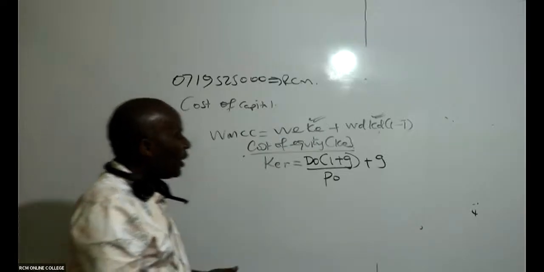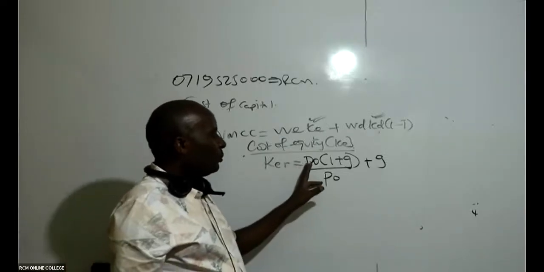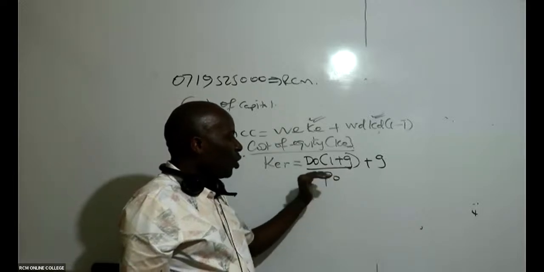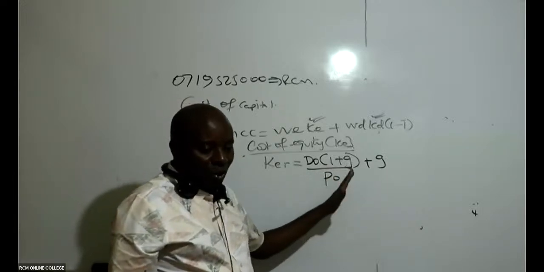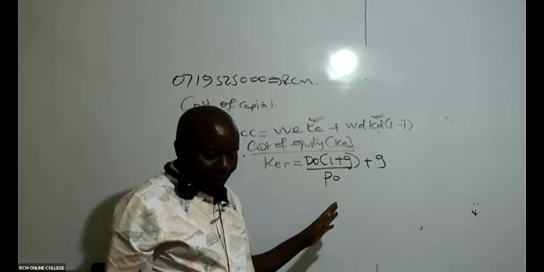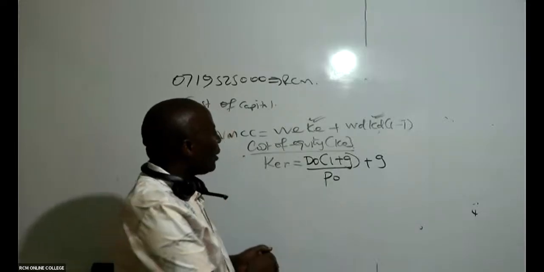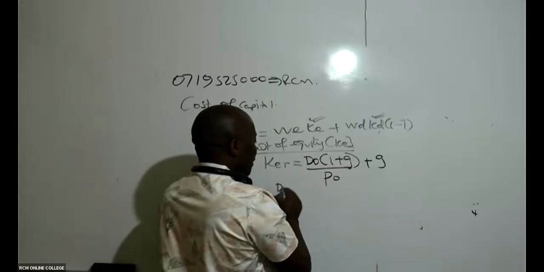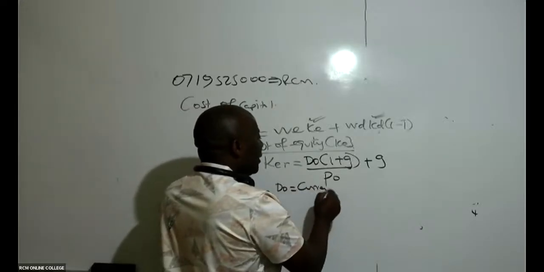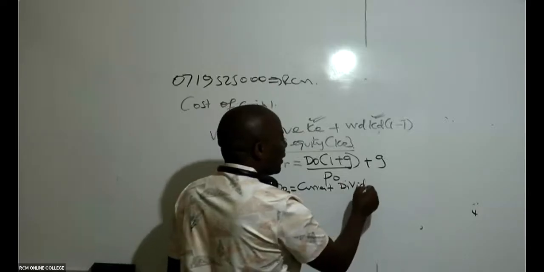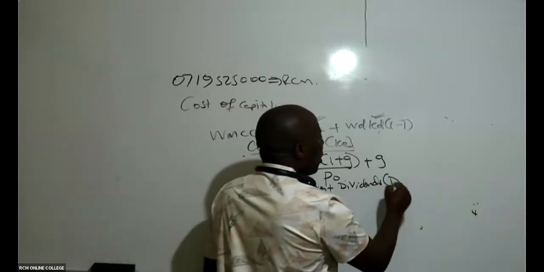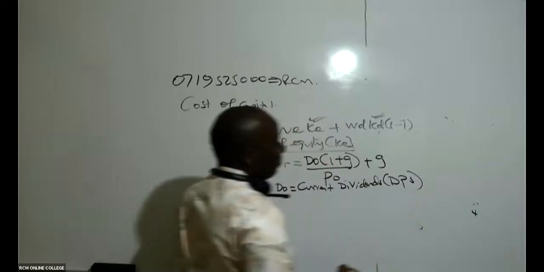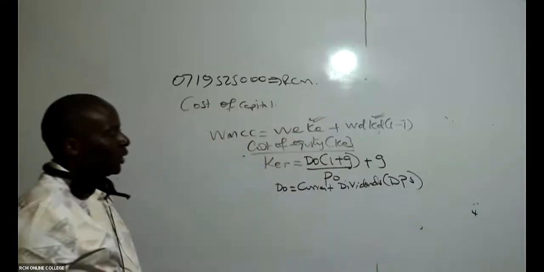Cost of equity retained earnings: you take D0 into 1 plus G, all over P0, plus G. Remember that this D0 stands for the most recent dividends, the current dividends, what we call the DPS.